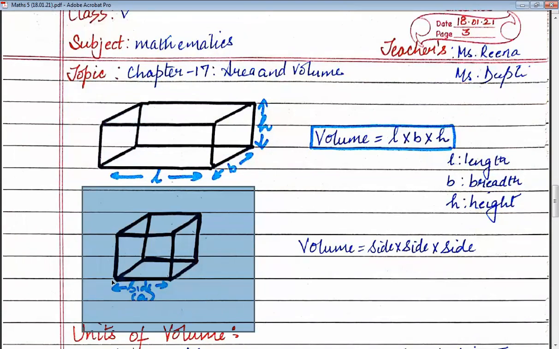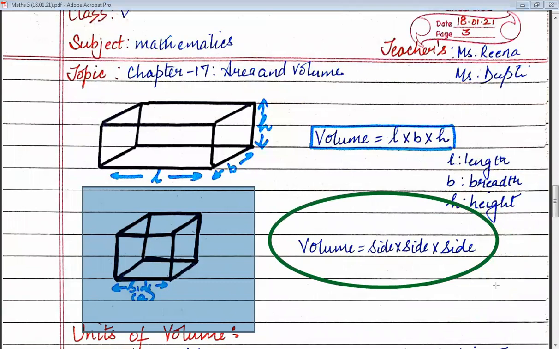So if one side is given, it means all the sides are the same. So its length is also A, breadth is also A, and height is also A, because in a cube all the sides are equal. So now, children, the volume is again the same. You have to multiply all the three dimensions. So here all the three dimensions are the same. So your formula will become side multiply side multiply side.